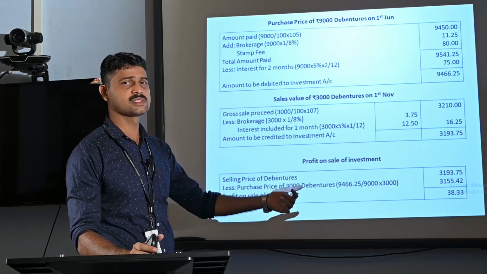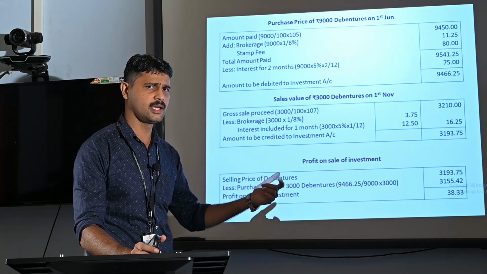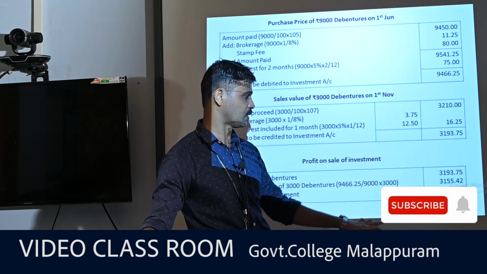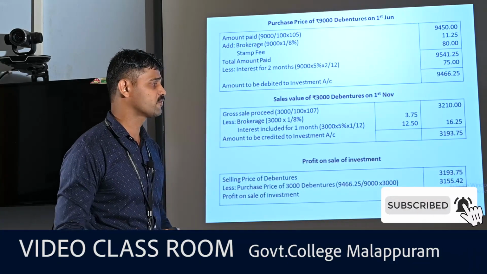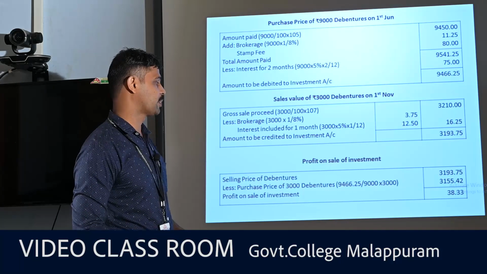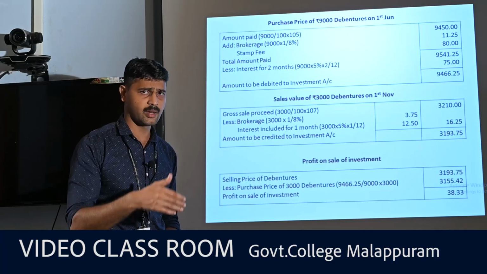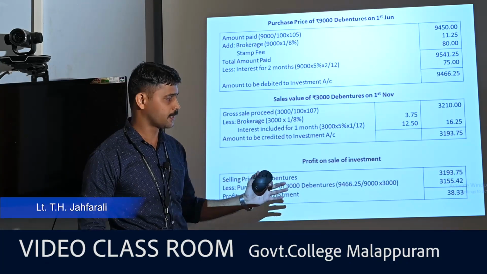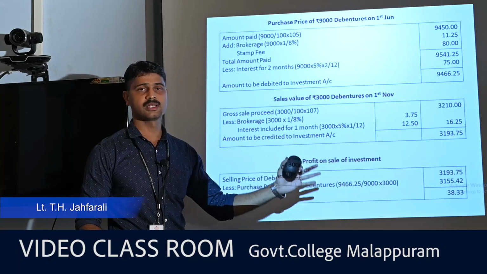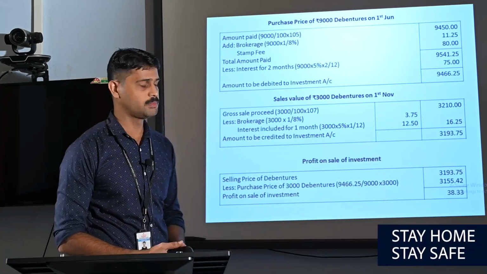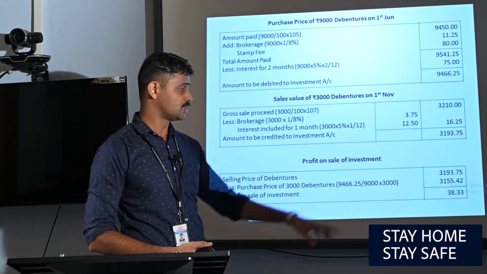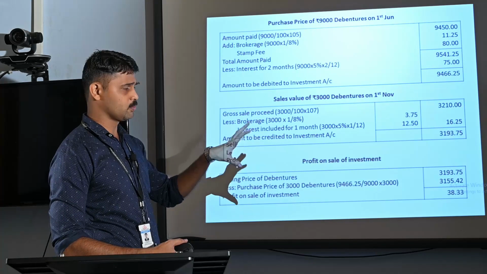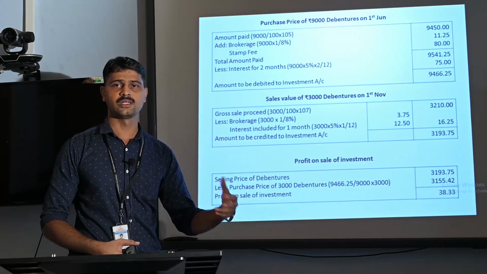And here Mr. A is selling the debentures of rupees 3,000 face value, so just multiply by rupees 3,000. So rupees 3,155.42 shall be the purchase price of 3,000 debentures. Here we are comparing the selling price and the purchase price of the debentures or investment. Simply we can say that the selling price is more than the purchase price. Then automatically there will be a profit on sale of investment, that is a difference of rupees 38.33. These are the transactions to be entered in the investment account and interest account accordingly.